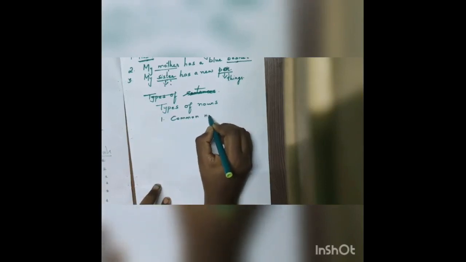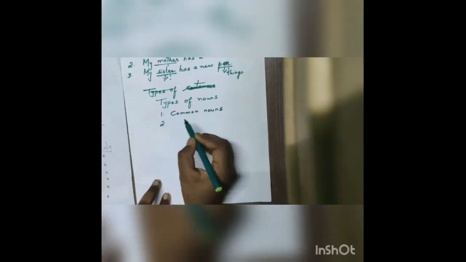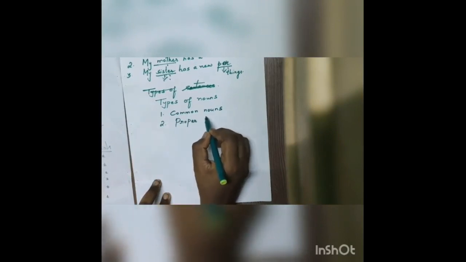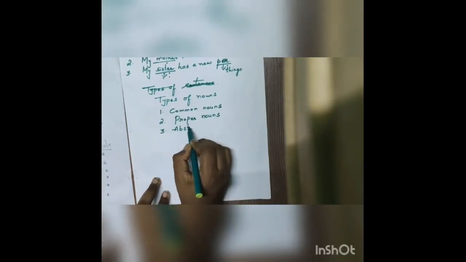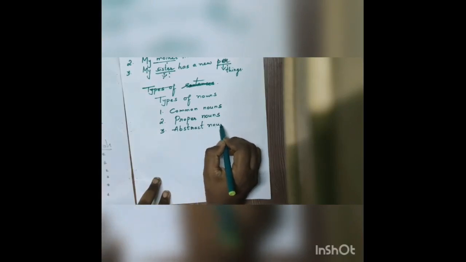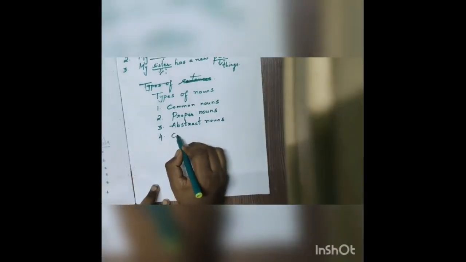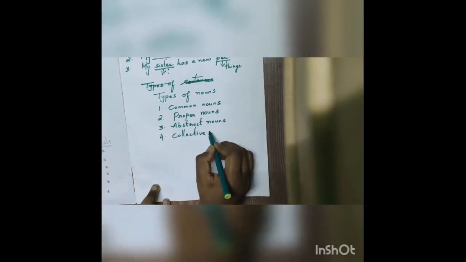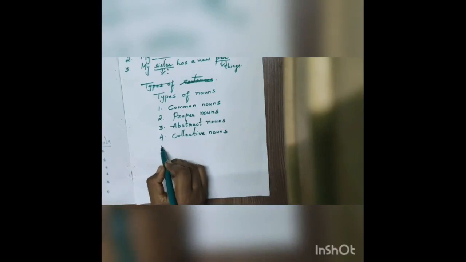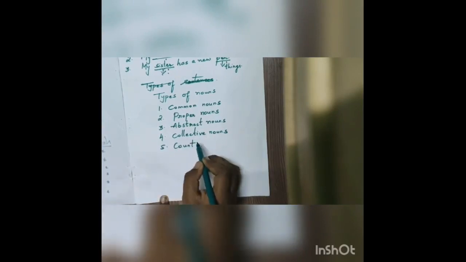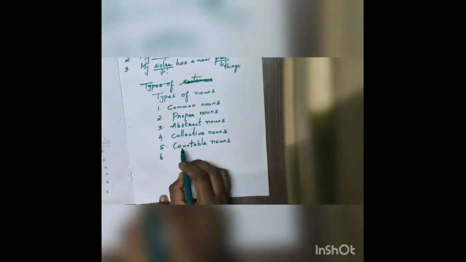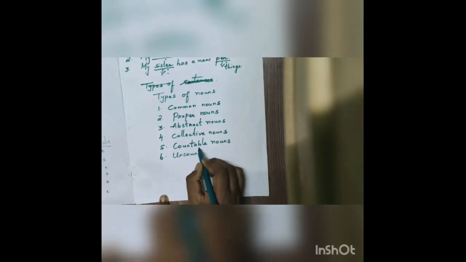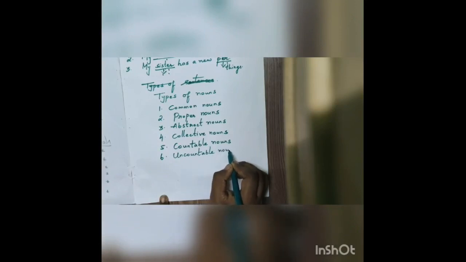Common nouns, proper nouns, abstract nouns, collective nouns, countable nouns, and sixth one, uncountable nouns.